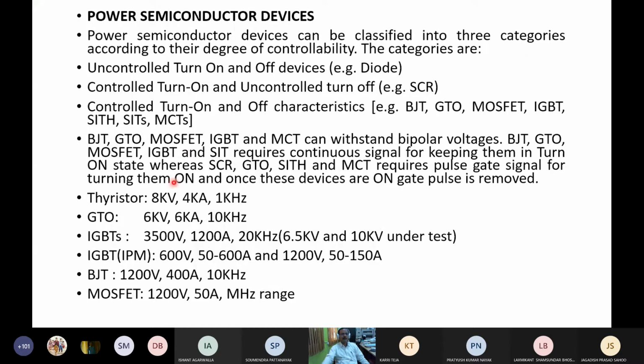I'll give you another graph of this. This is not the latest one. What is the classification of semiconductor devices? They are classified according to the degree of controllability: uncontrolled, semi-controlled, and fully controlled.